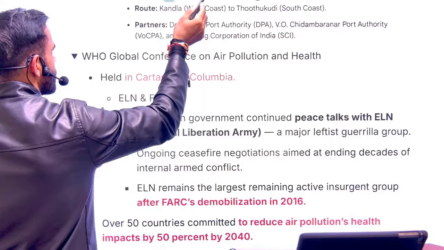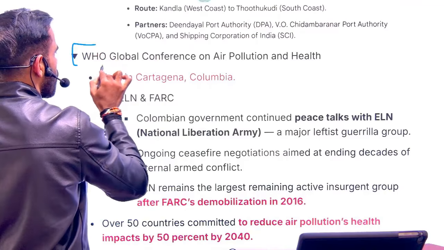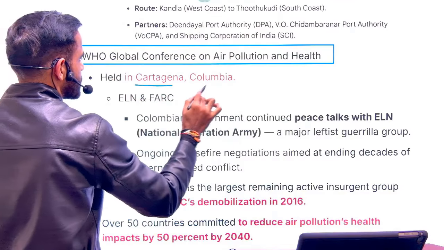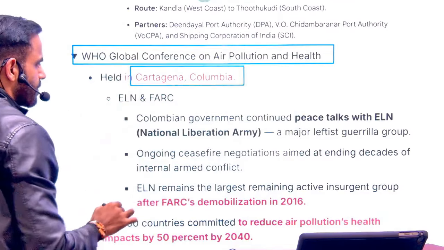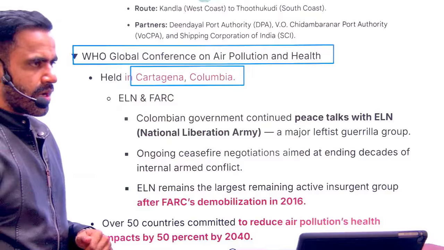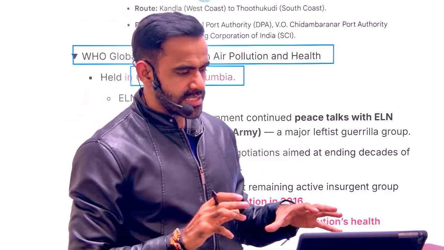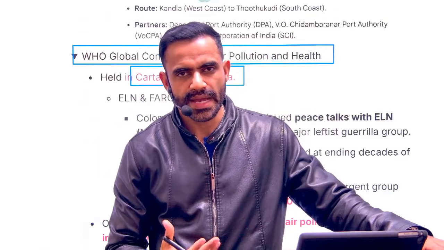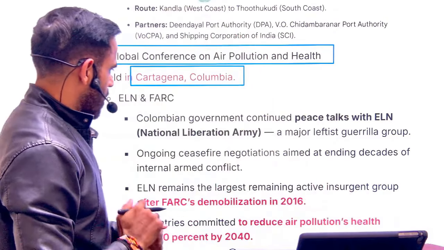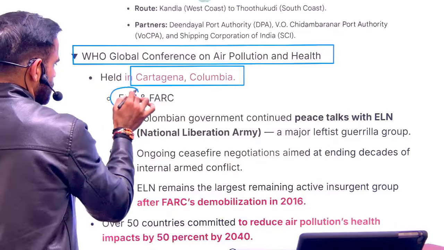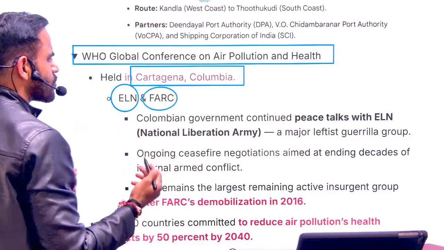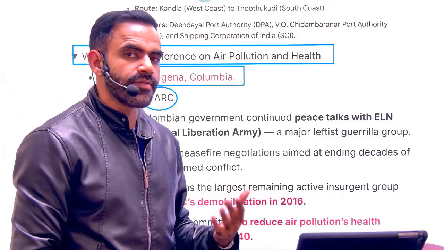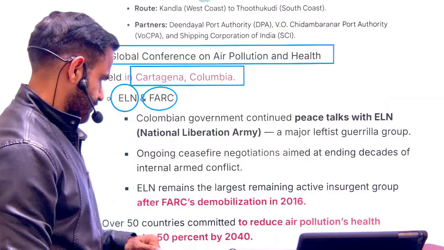Okay, next is related to the WHO Global Conference on Air Pollution and Health. This was organized in Cartagena in Colombia. Now, as far as Colombia is concerned, please remember two, three things. One, FARC was a militant group in Colombia. ELN is another such group. So remember the names of these groups, ELN and FARC. You need not remember the full form, but remember these are the militant groups active in Colombia.